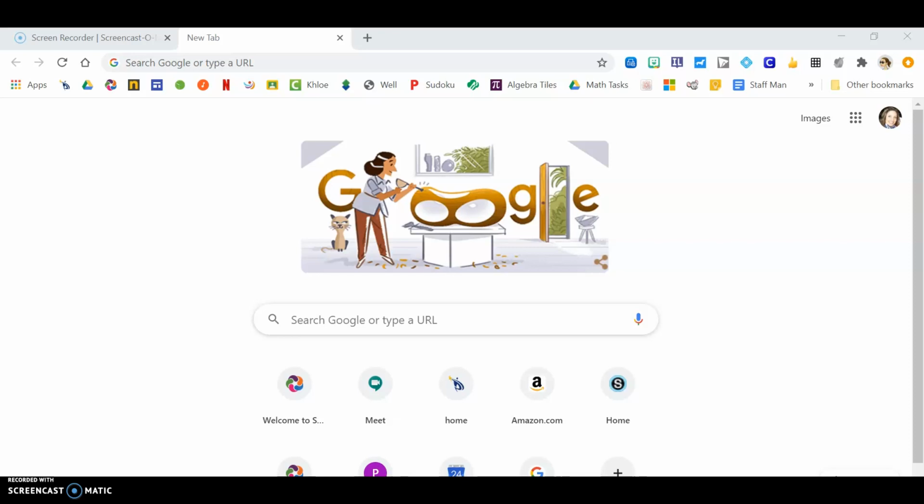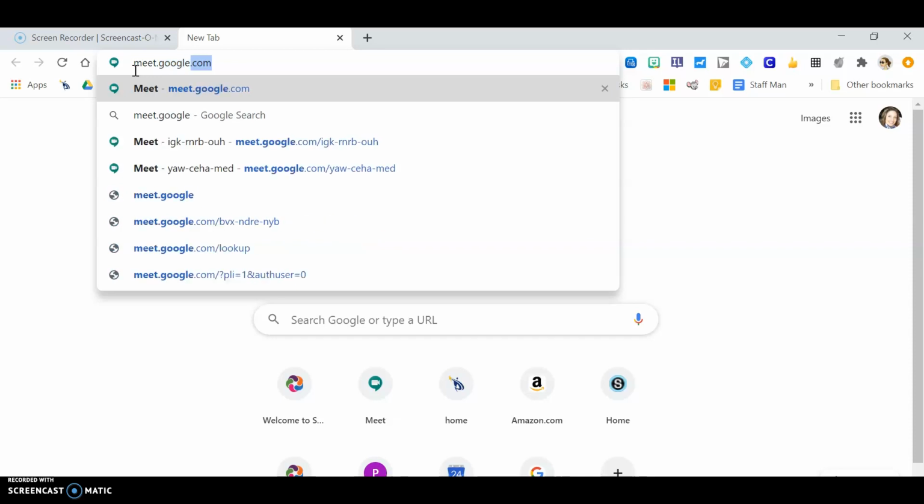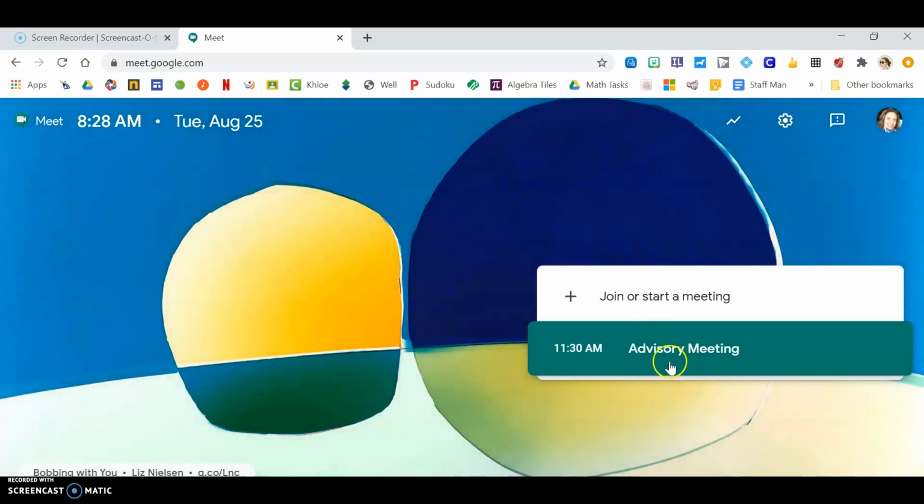I wanted to really quickly show you how to access the Meet with me when it is your turn. Okay, so when it is your turn, what you're going to do is open up a new tab, and right up here you're going to just type in meet.google.com.